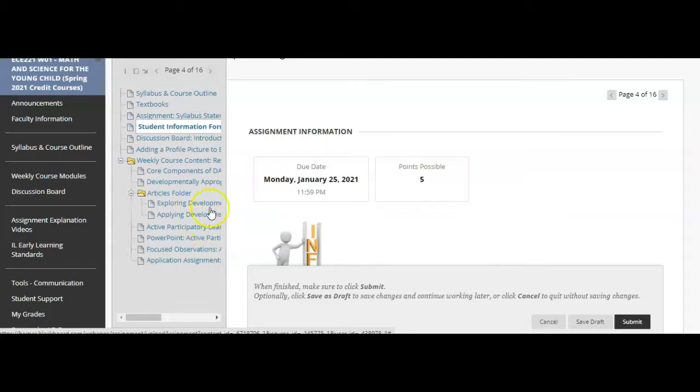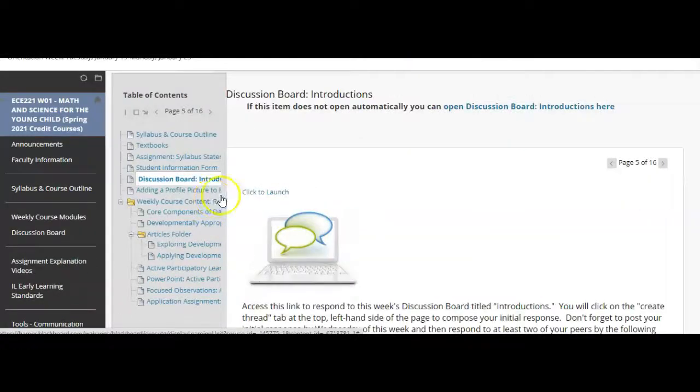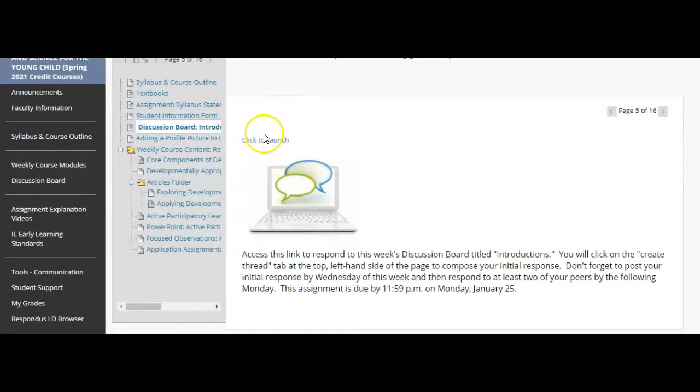The next thing that you'll need to complete for this week is a discussion board. So to launch the discussion board, you'll just click right there. It will take you to the discussion board. This week's discussion board is just an introductory discussion board where you will introduce yourself to your peers and let us know a little bit more about you as well. There will not be discussion boards weekly in this course. There will be some, but not consistent discussion boards in this course, and you'll see on the course outline when those discussion boards will be required for the course.